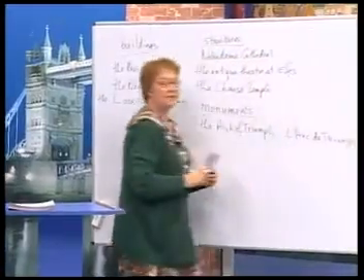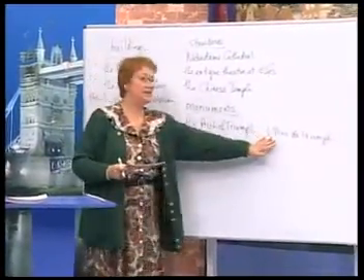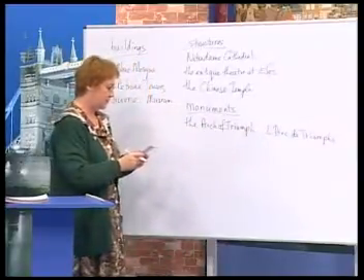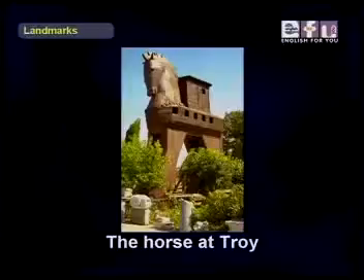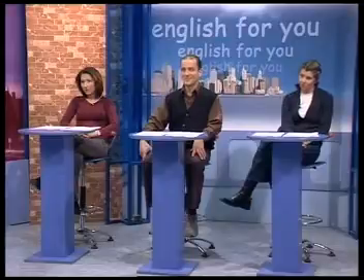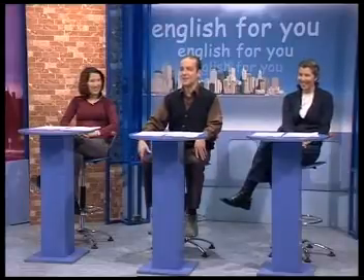So sometimes, even in English, we see it written like this, but sometimes like this, the Arch of Triumph. Okay, Ali? The Horse at Troy. Yes, the Horse at Troy. Where's Troy? I don't know. It's in Turkey. Okay. It doesn't matter. It's in Turkey.